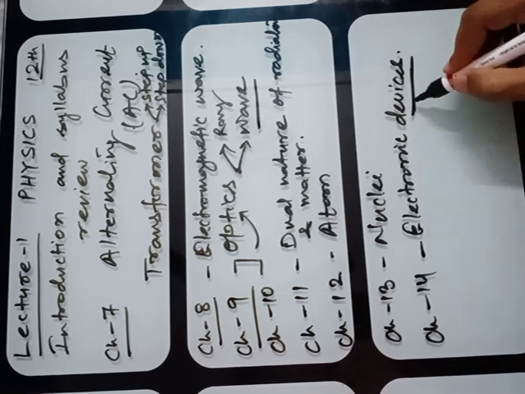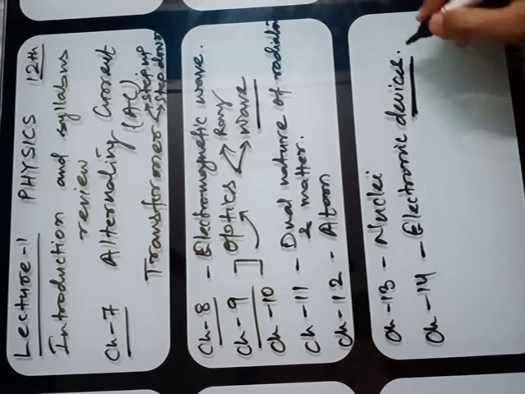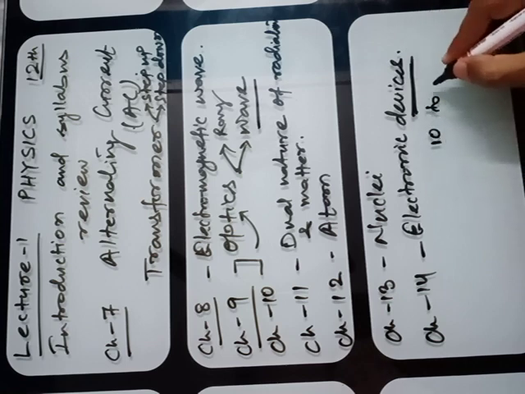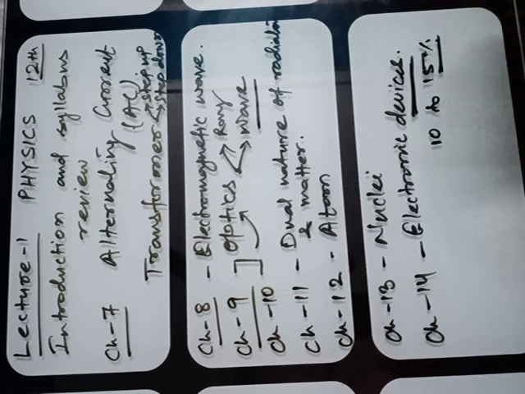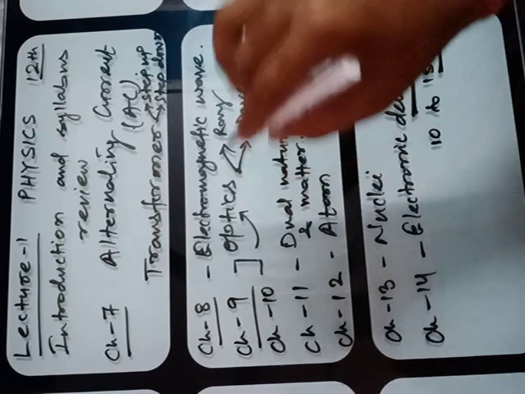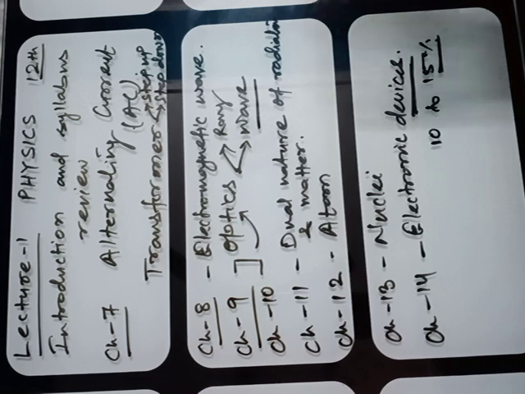This is the small chapter. About this chapter, in the starting I have told you, you have to cover 10 to 15%, or 12%, not more than that. Till the topic Zener diode, you have to cover. So this is all about your syllabus of standard 12th physics.